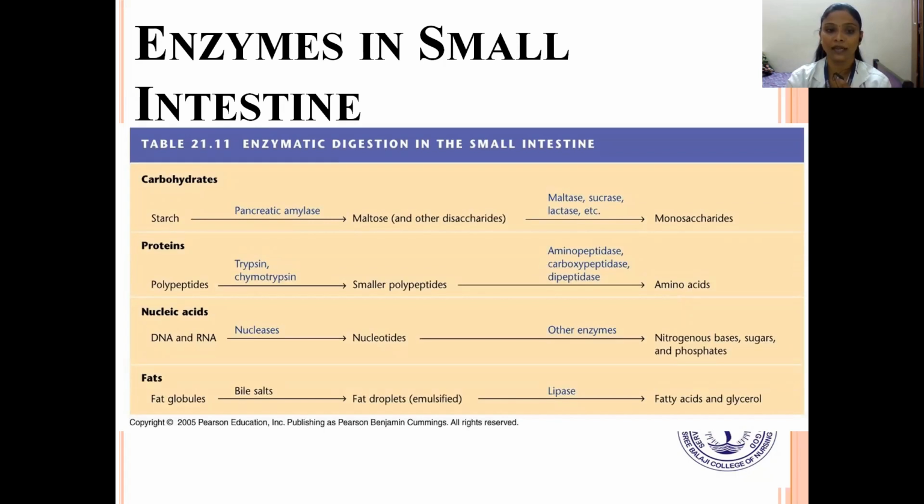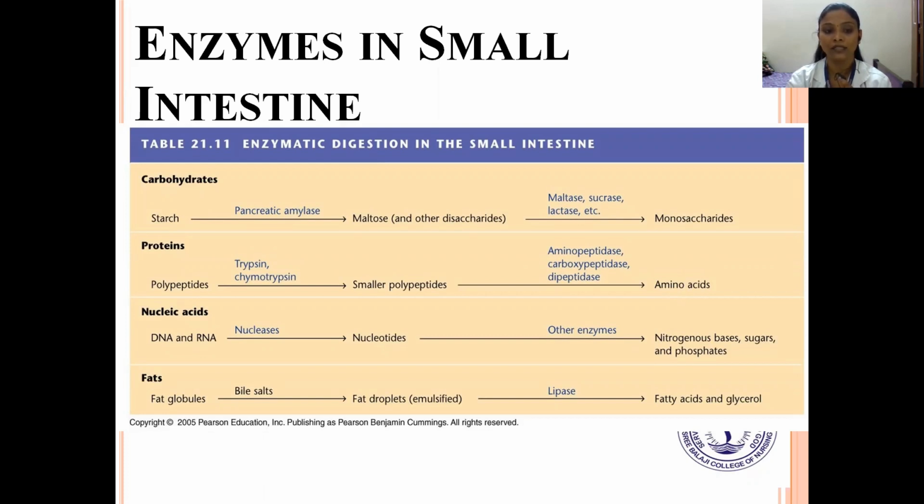Enzymes in the small intestine. You can see in this diagram a table of enzymatic digestion in the small intestine. Carbohydrates, which is starch, is broken down by pancreatic amylase into maltose, and then again converted into monosaccharides. Then the proteins, that is polypeptides, are acted on by trypsin, which converts them into smaller polypeptides and again to amino acids.